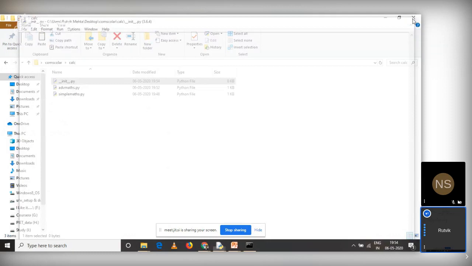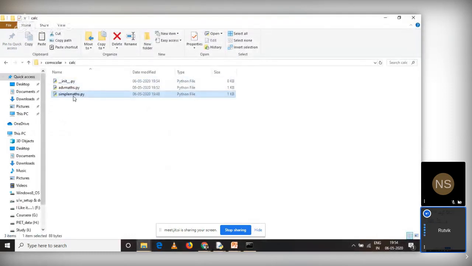So understand this thing, simplemaths.py is one module, advancedmaths.py is another module. We have combined them in a folder called Kelsey. So Kelsey is my package, but to make the Kelsey folder a Python package, you have to create this file __init__.py, and this file can be blank for now, right?